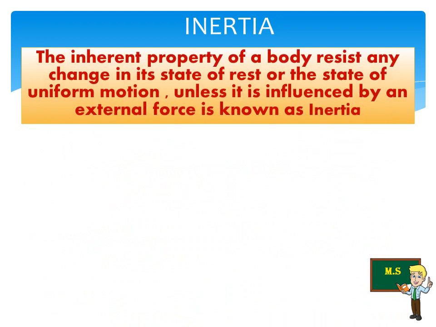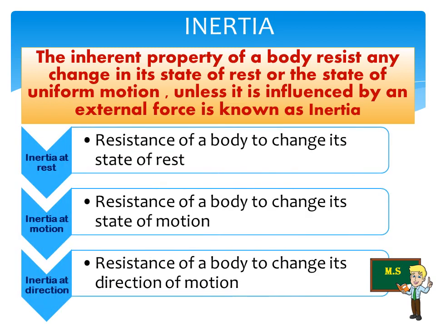The inherent property of a body to resist any change in its state of rest or state of uniform motion, unless it is influenced by an external force, is known as inertia. Inertia has been divided into three types. What are the types? Inertia at rest, inertia at motion and inertia at direction.